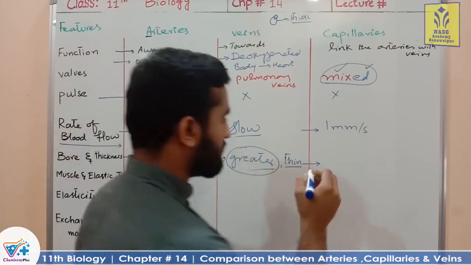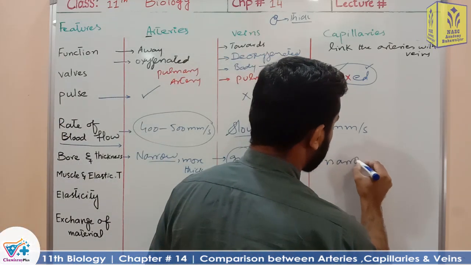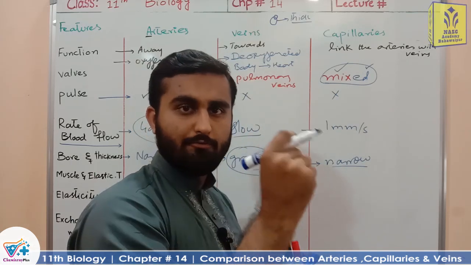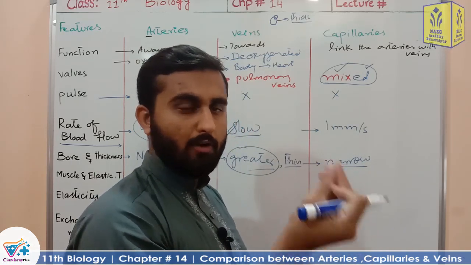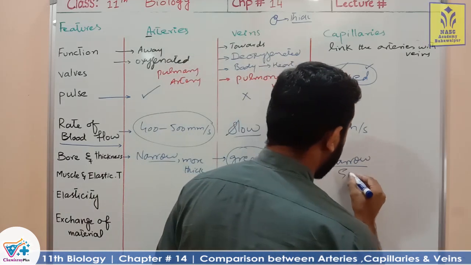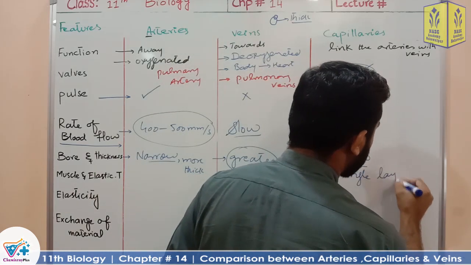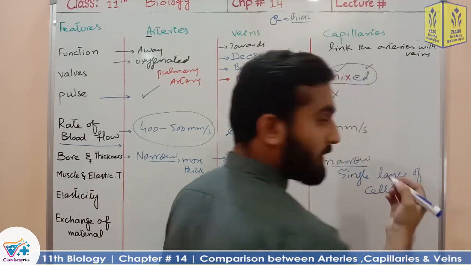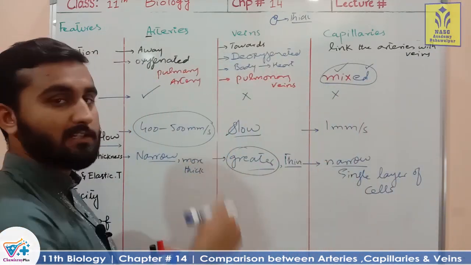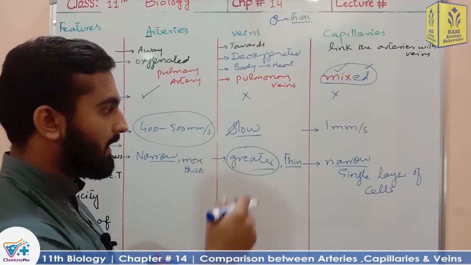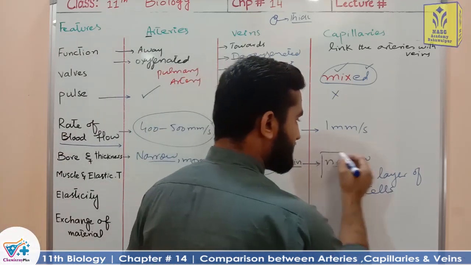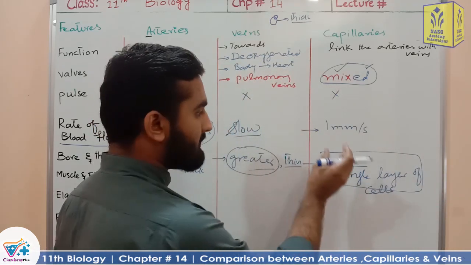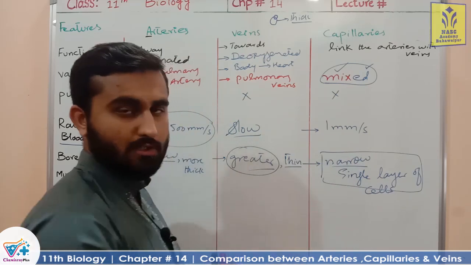The bore is narrow, and when we discuss their walls, they are made up of only a single layer of cells called endothelium. Just one layer of cells makes the walls of capillaries, and their diameter is narrow. Clear? Why are the walls of the capillaries so thin?